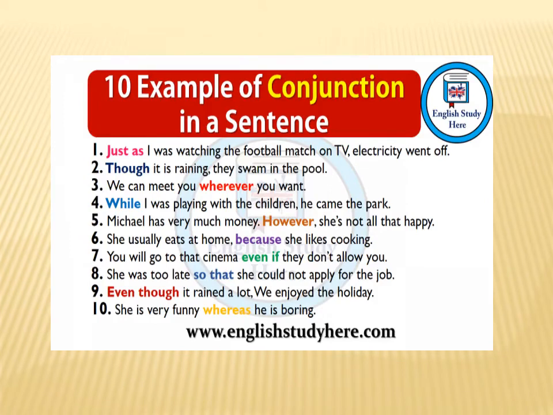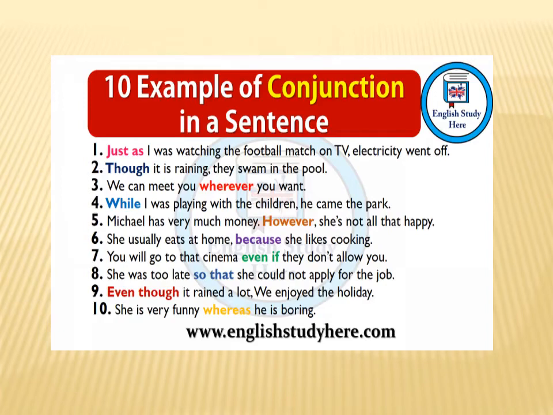Just as, though, we can meet you wherever you want. Wherever is a conjunction. While, however, because, even if, so that, even though, whereas. These are examples of conjunctions because there are 2 parts of these sentences, both parts are joined by a conjunction. Conjunction doesn't mean that it will always be placed in the middle of two sentences, but it can come in the beginning. As you can see the first, second sentence, number fourth and 9.